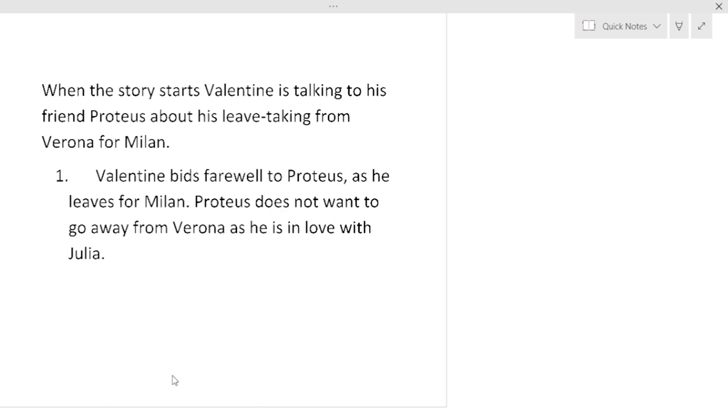He wants to do something in his life and he wants his friend Proteus to join him. But Proteus is in love with Julia and does not want to accompany Valentine to Milan, leaving Verona and leaving Julia. So Valentine bids farewell to Proteus as he leaves for Milan, and Proteus does not want to go away from Verona as he is in love with Julia. The drama opens in this way.